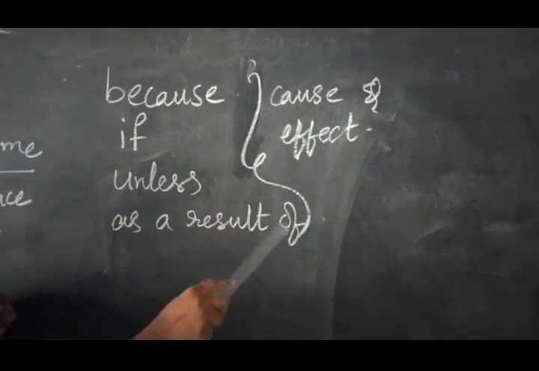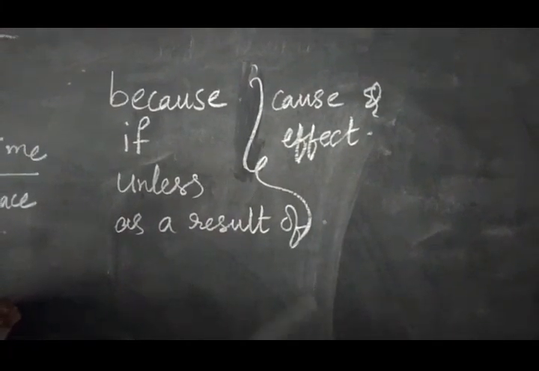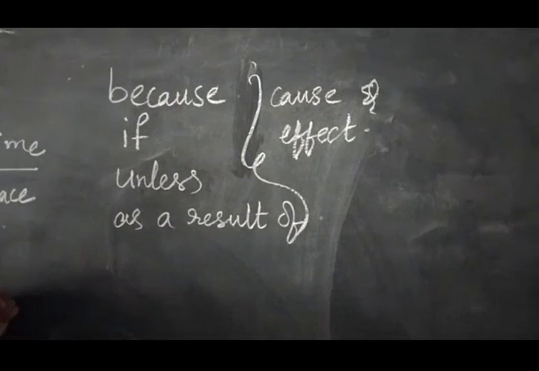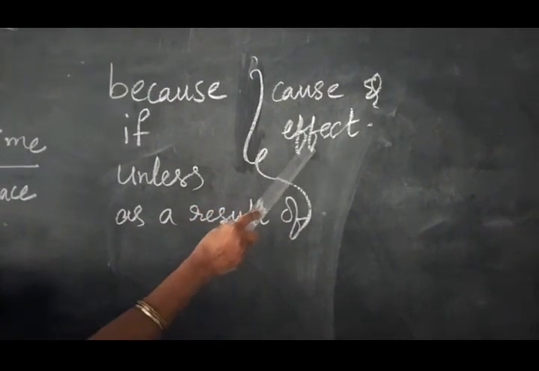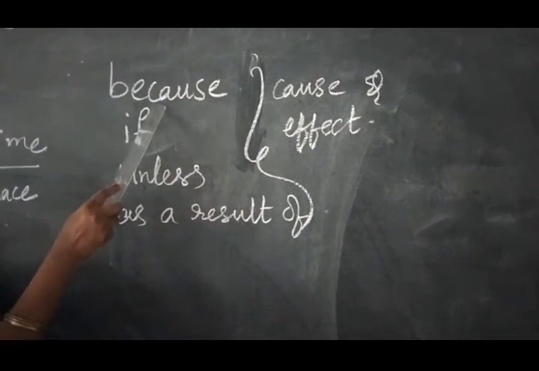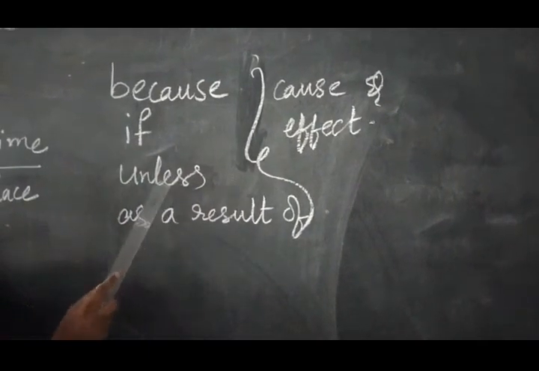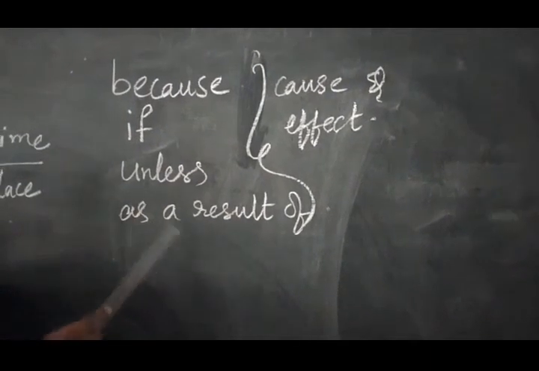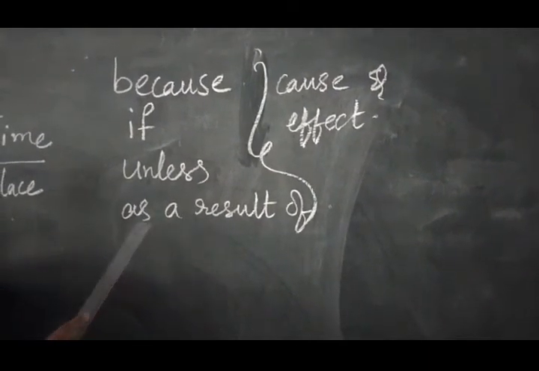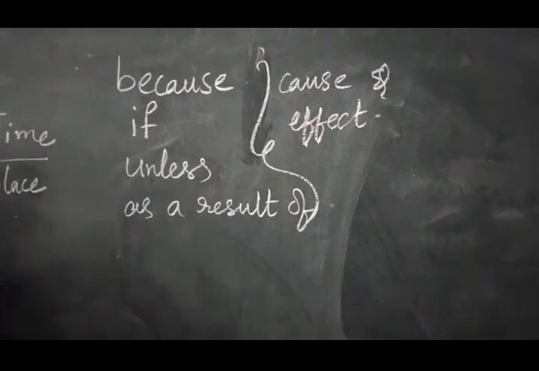For every action there will be an equal and opposite reaction, same like that, cause and effect. In this type of context, you will be using because, if, unless, as a result of subordinating conjunctions. Okay, I am going to show you examples.